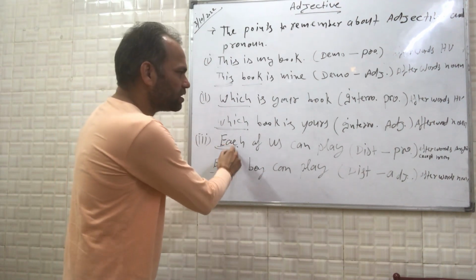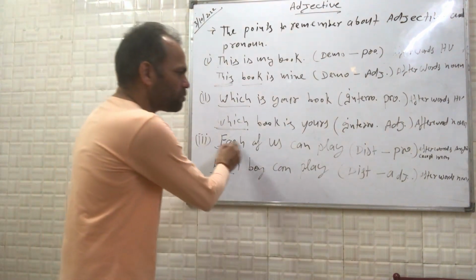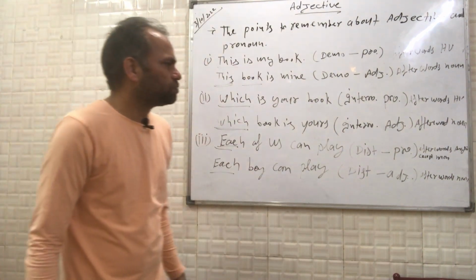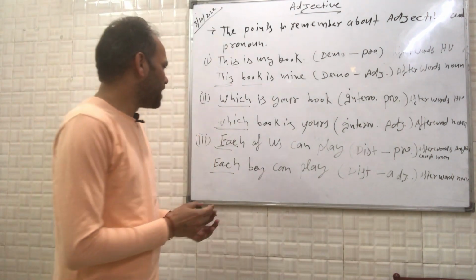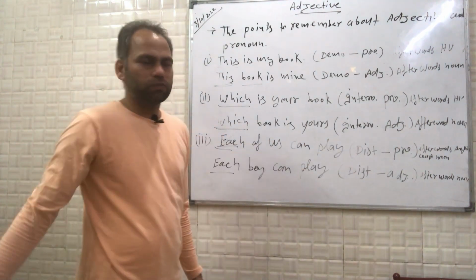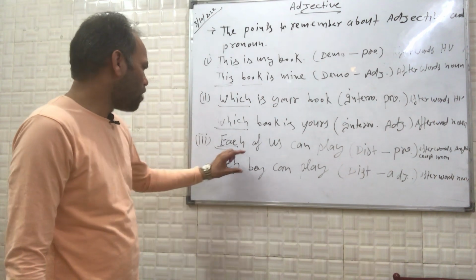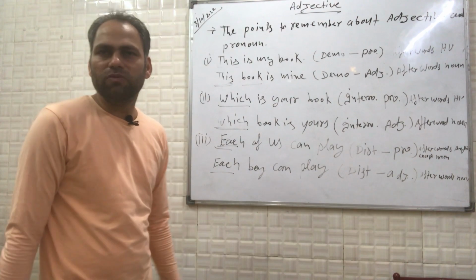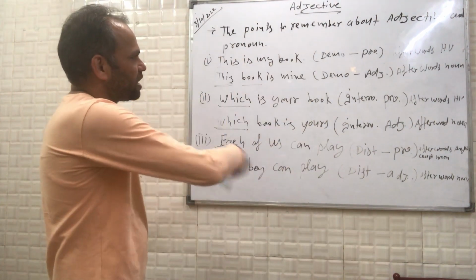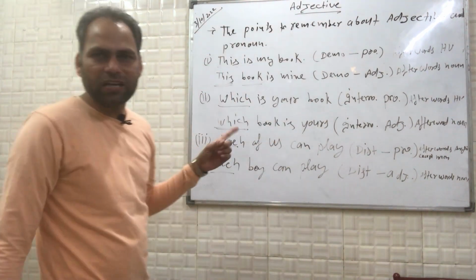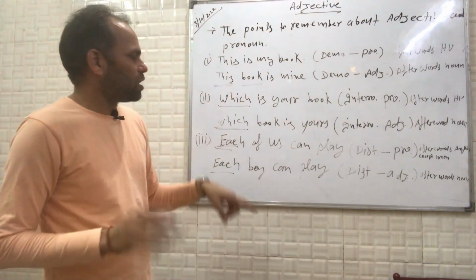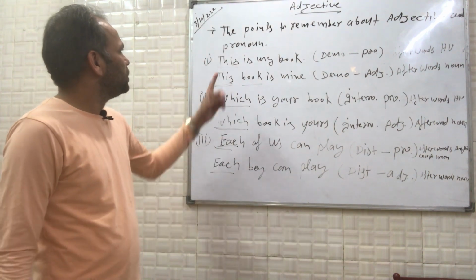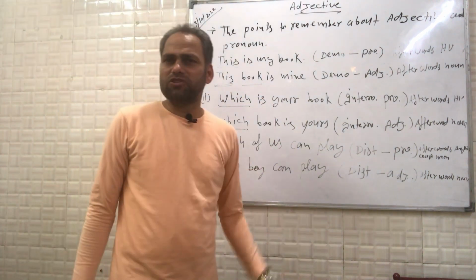after that distributive word there is anything except a noun, then it would be a distributive pronoun. Or if there is a noun just after that distributive word, then that distributive word would be called a distributive adjective. So this is the clarification about distributive adjective and distributive pronoun, interrogative adjective and interrogative pronoun, demonstrative adjective and demonstrative pronoun.